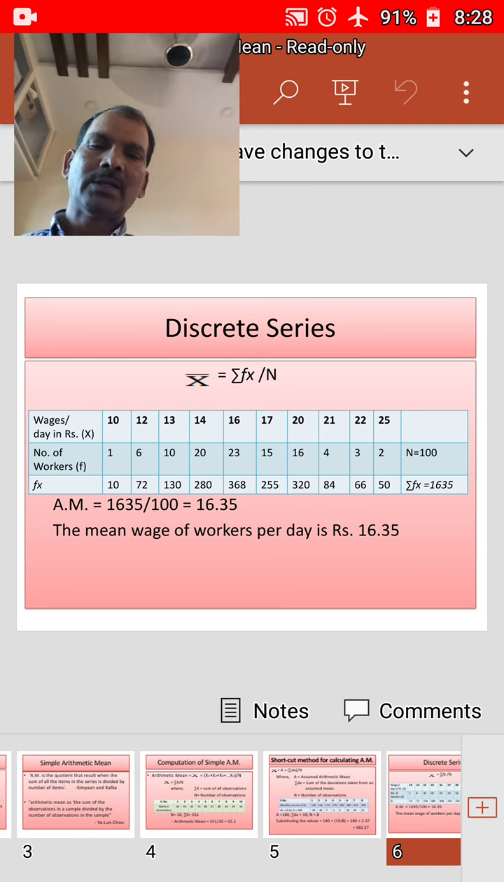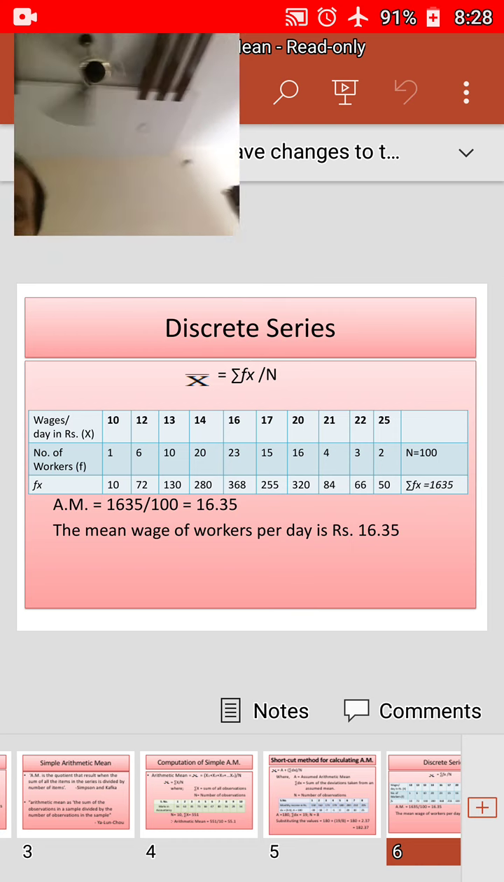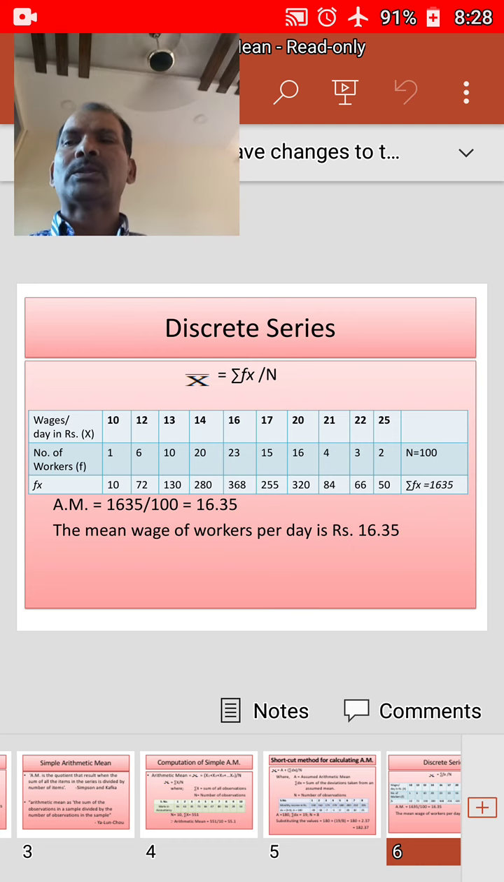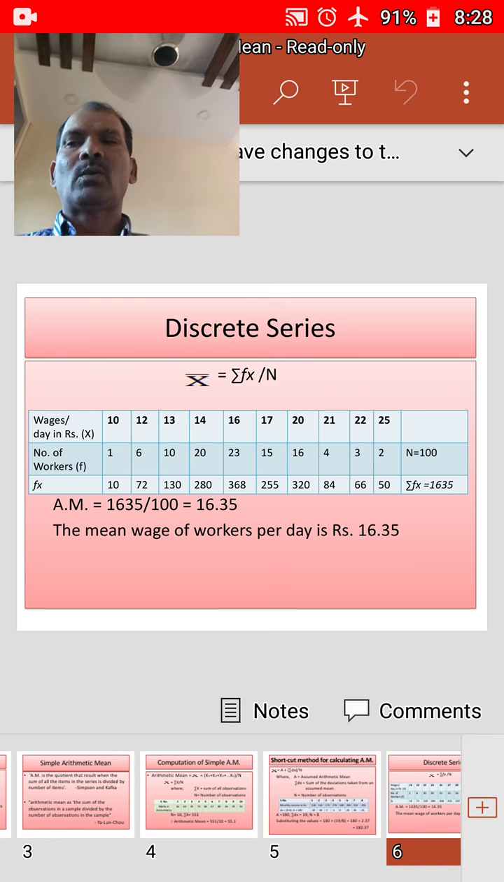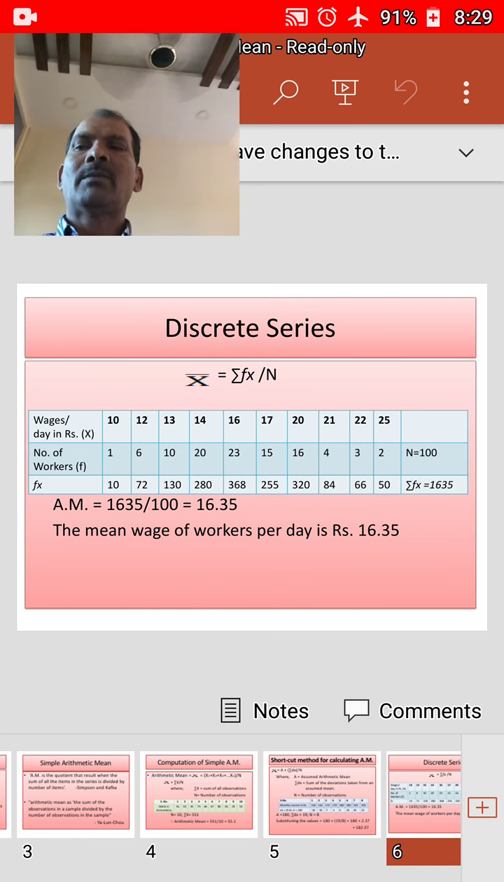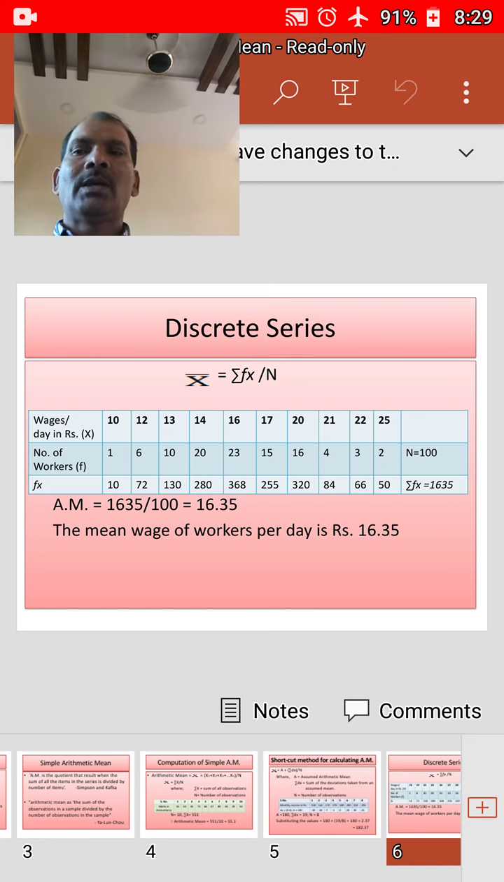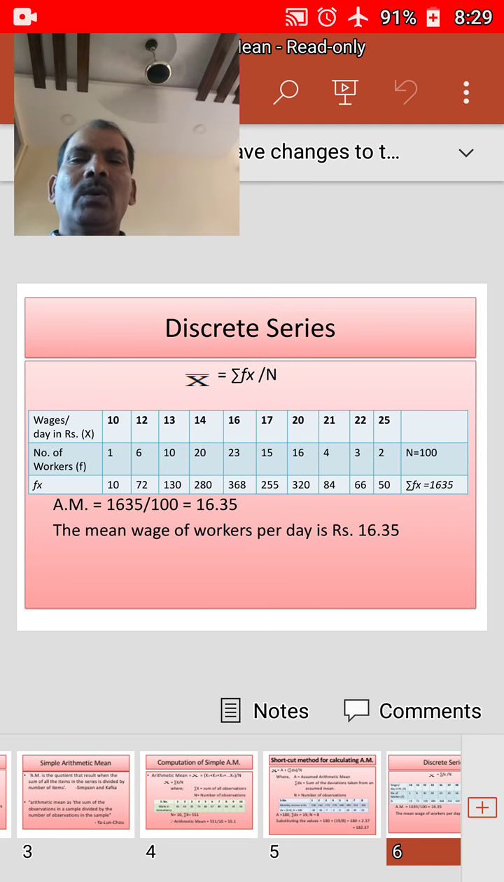x bar is equal to sigma fx by n will be the formula, where x bar is the arithmetic mean, f is the frequency, and sigma fx is the sum of the products of values of variables and their respective frequencies. Then n is the sum of the frequencies, which can be called sigma f, total number of observations or total frequencies. Now we will consider one example to understand this discrete series by direct method.